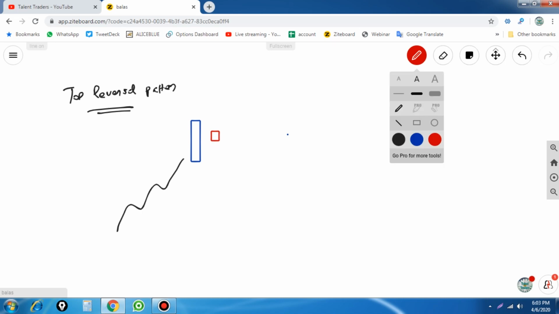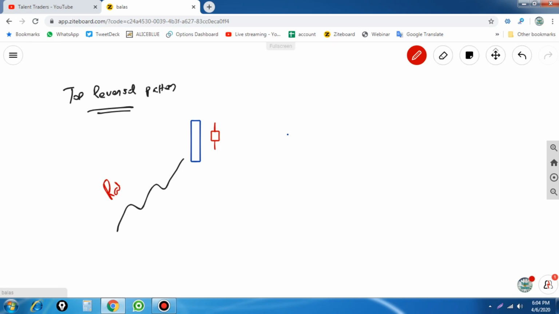Okay, so you understand the logic. The rally must be there, and then a big white candle, followed by the spinning top. This forms at the topmost level. This is the pattern we have to find for the top reversal.